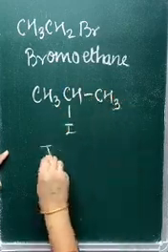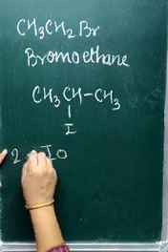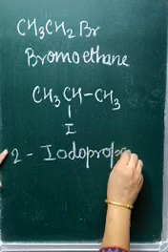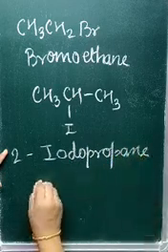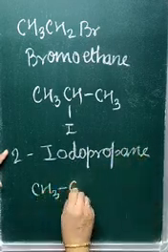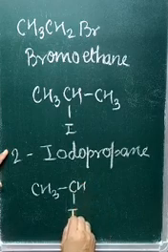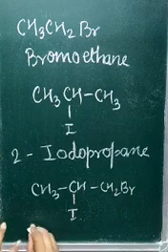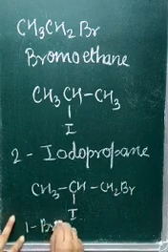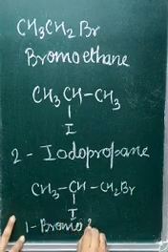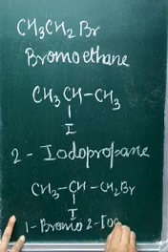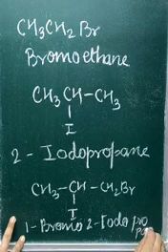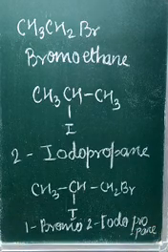This is 2-iodopropane. If CH3CHICH2Br, now 1-bromo-2-iodopropane. So we can have number of examples from this category.